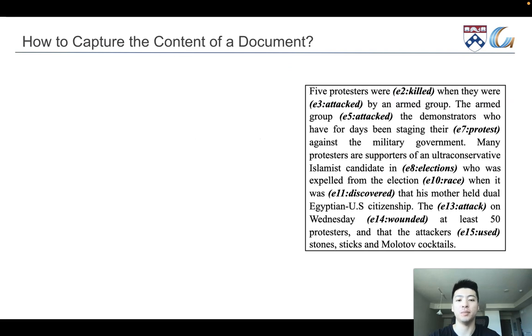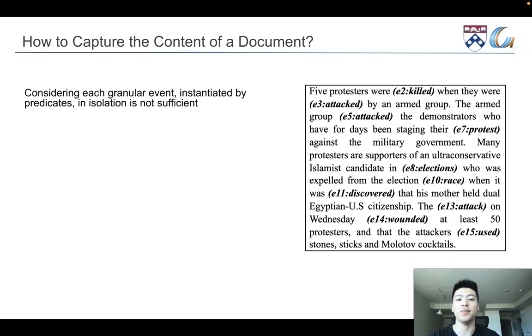So given a long document, people are usually interested in capturing the content of this document, but the question is how. An intuitive solution is to extract all grammar events in the document that are instantiated by predicates, just like what is shown on the right. However, considering each grammar event in isolation is not sufficient to capture the content.